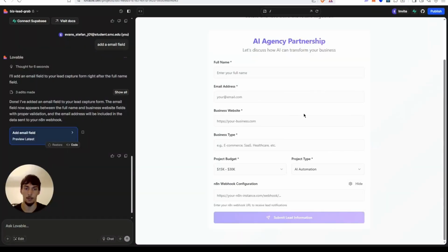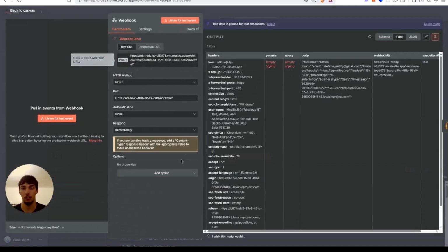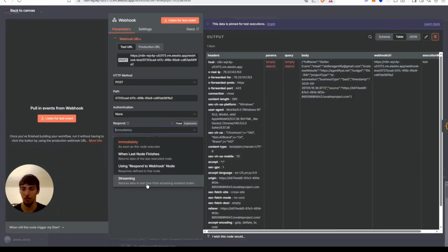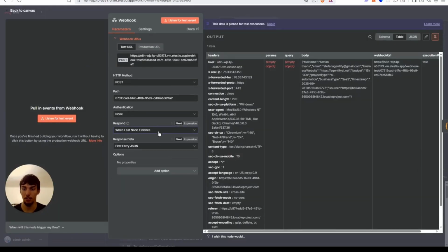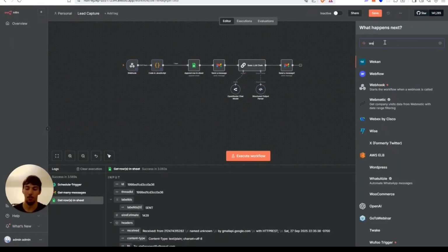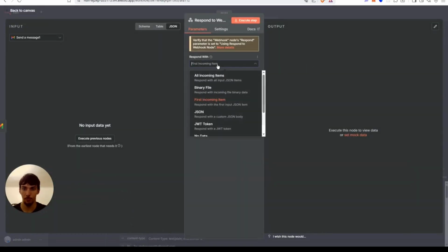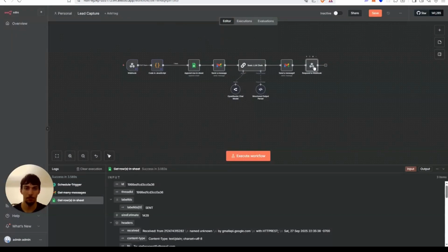And then I'm going to show you guys one more thing, which will probably help you guys. We're going to do a response, just a little response. We're going to do when last node finishes. No, using the response webhook node. There we go. First incoming item. Okay. We're going to respond.